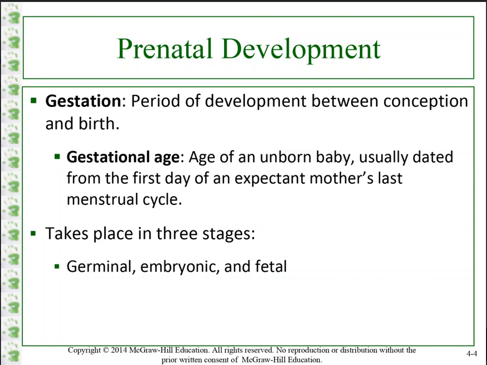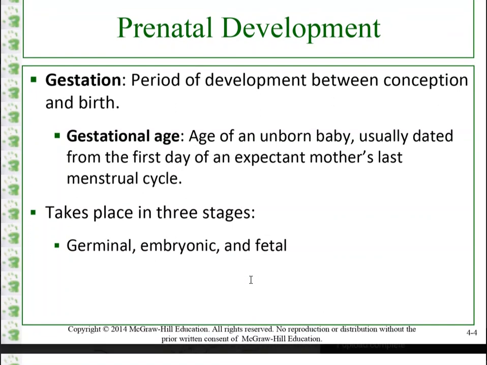Conception is a part of that also, when the female becomes impregnated with the sperm. And when that egg fertilizes and implants within the woman, that's when we have the gestational age as well. Overall, prenatal development takes part in these 3 stages: germinal, embryonic stage, and fetal stage.